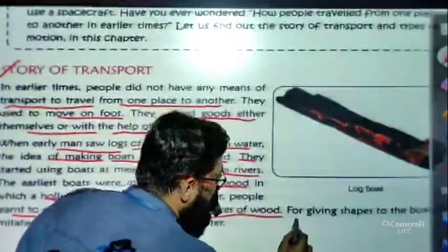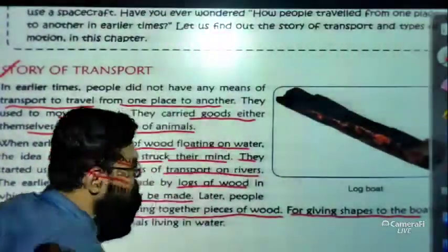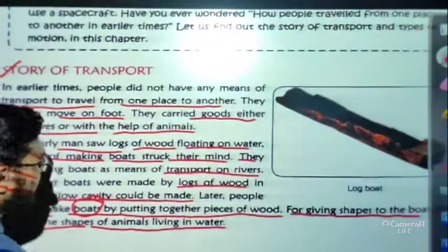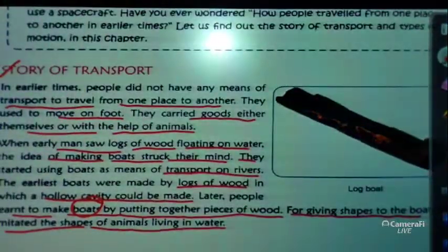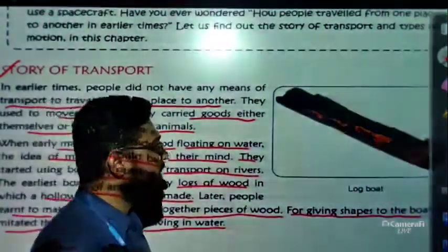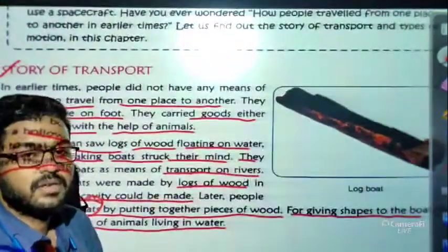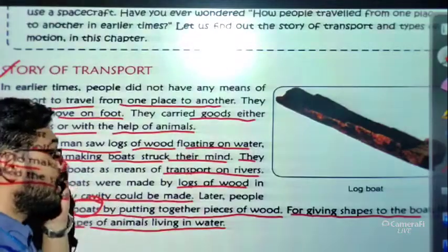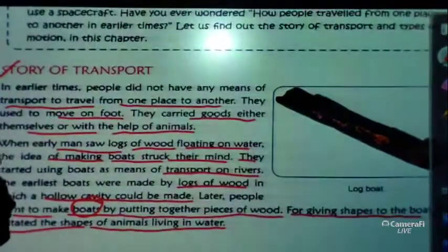For giving shapes to the boat, they imitated the shapes of animals living in the water. They copied the animals which used to live in the water, and by seeing them they created the structure.